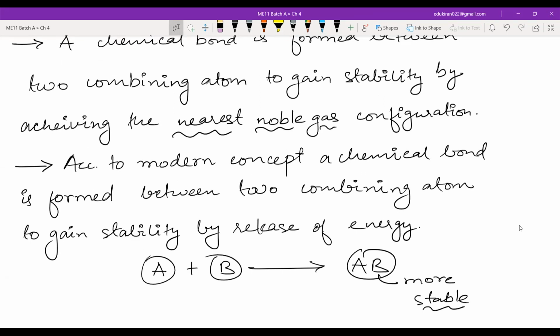We will just talk in the qualitative form that it is more stable than the individual A atom and the individual B atom. Please write this much. Tell me if you're done, and also if you have any doubt. What you should remember is that a chemical bond is a force of attraction between two atoms. Please raise your hand if you're done.